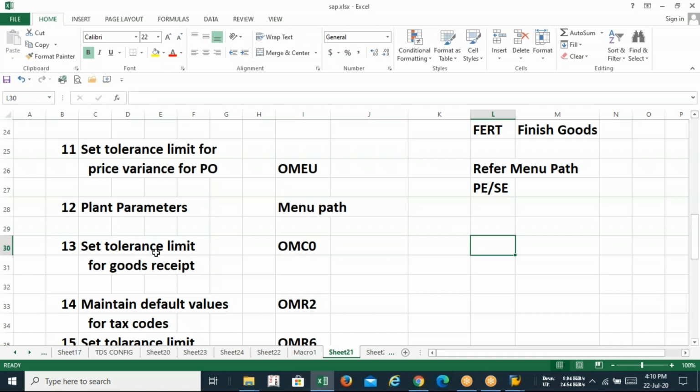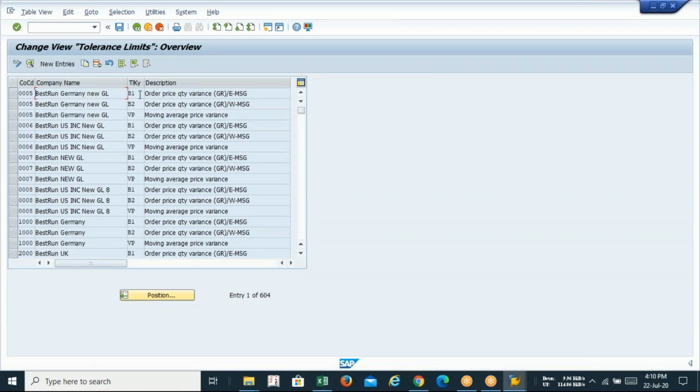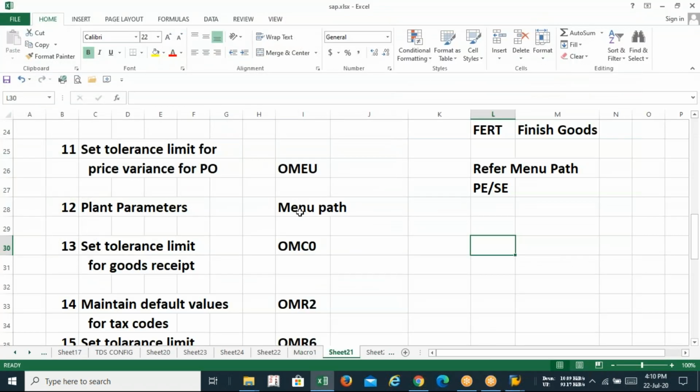And in goods receipt, 3 tolerance keys are there: B1, B2 and what? VP. Okay, so I'm writing these tolerance keys: B1/B2/VP.